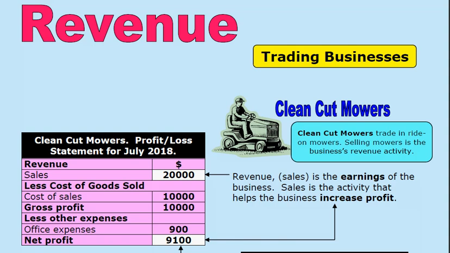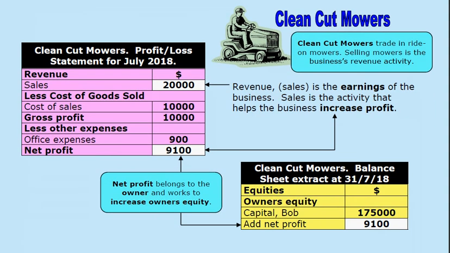So it's selling the mowers, which is the business's revenue activity. Sales is the business's revenue activity. Have a look at this profit and loss statement. You can see that over the course of the reporting period, which is July 2018, the business has generated sales of $20,000.